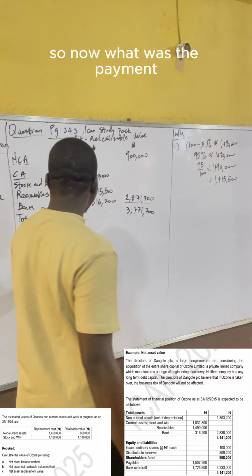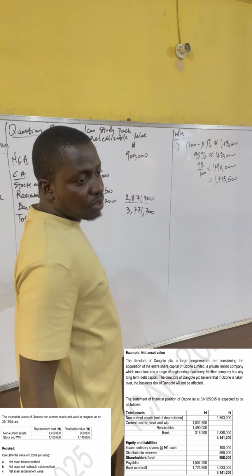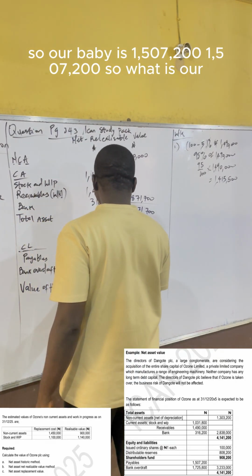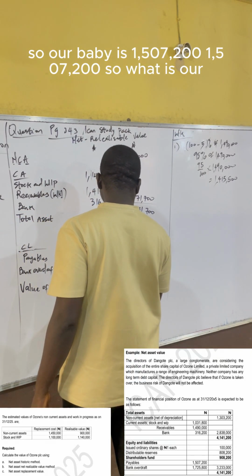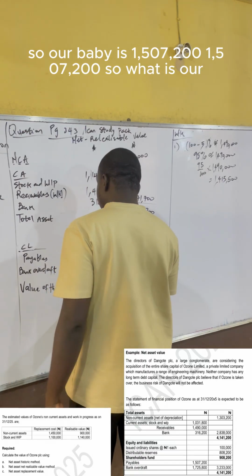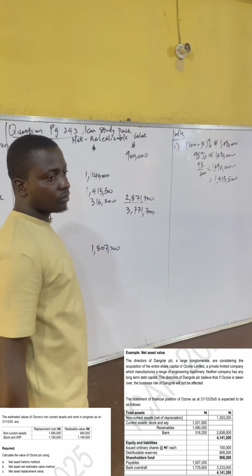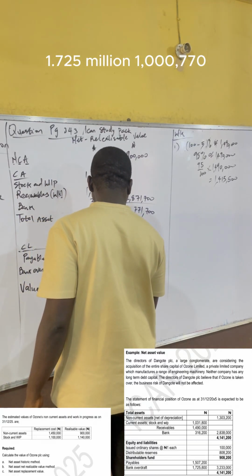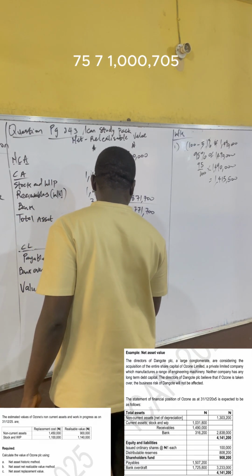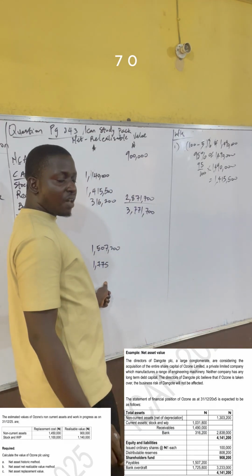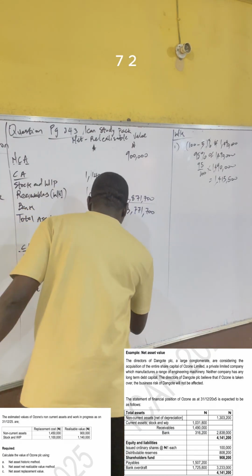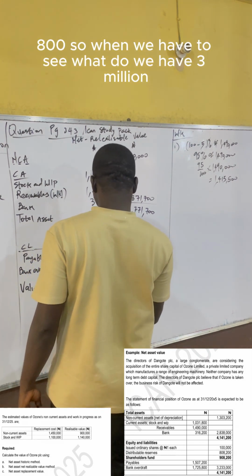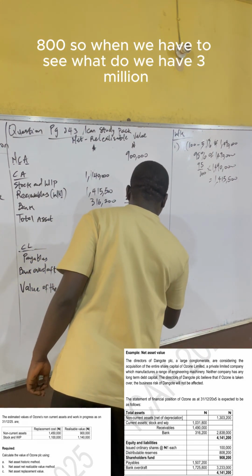So now, what was the payable? Our payable is 1,507,200. So what is our bank overdraft? 1,775,000. So when we have this, what do we have? 3 million.